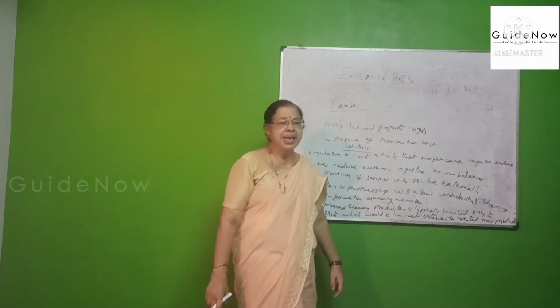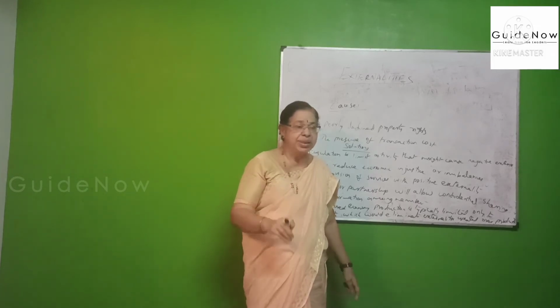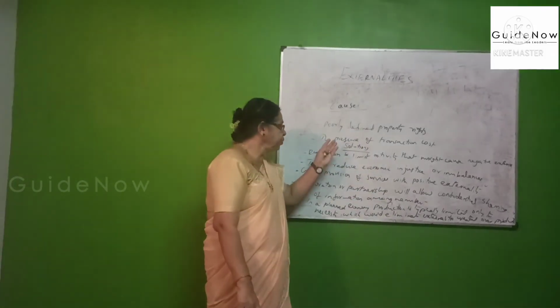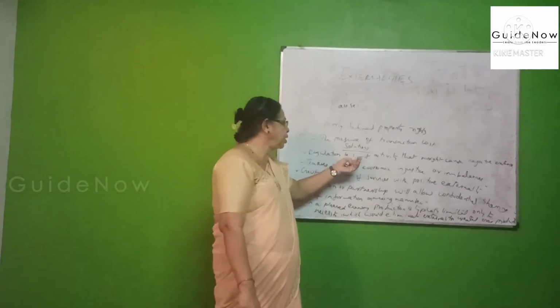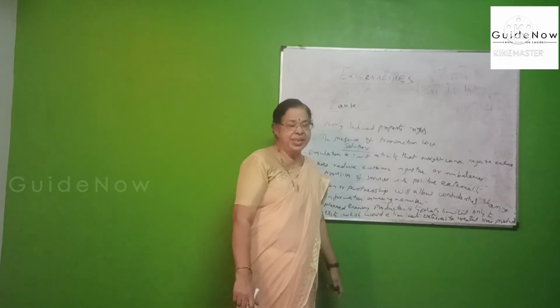To solve the externality, or to make the market more efficient in the allocation of resources, there are some suggestions here. One is regulation to limit activity that might cause negative externality.